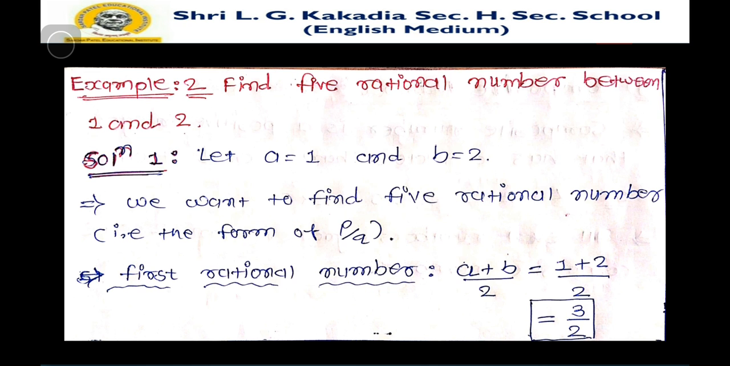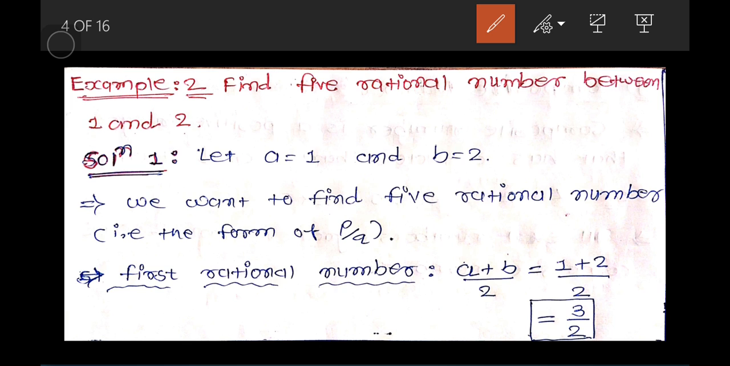Now example number 2. In this lecture we are going to talk about rational numbers. Example number 2: find 5 rational numbers between 1 and 2. You are given that we have to find 5 rational numbers. We know what rational numbers are.